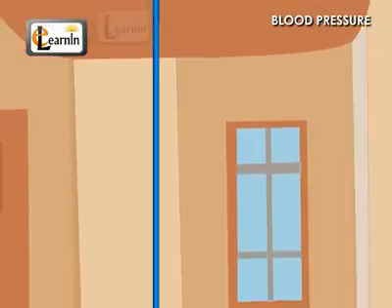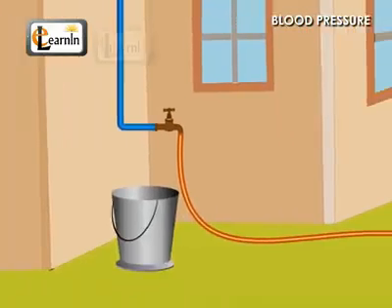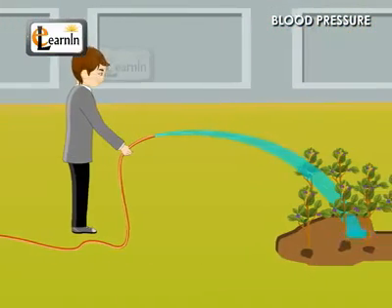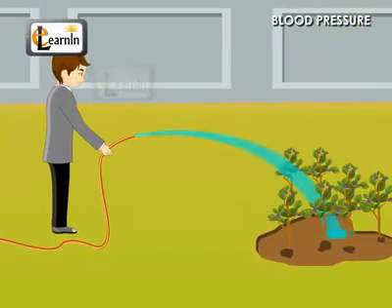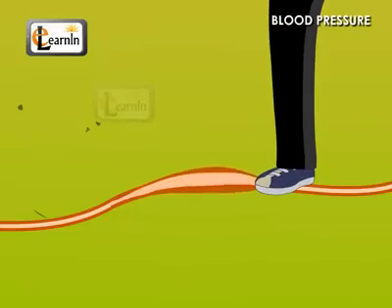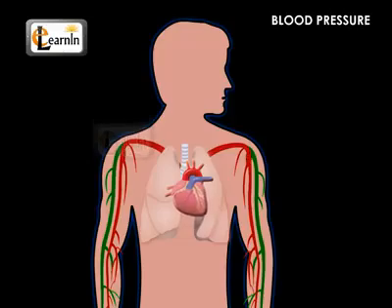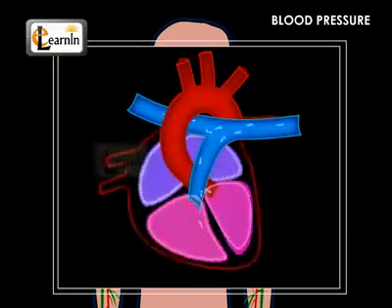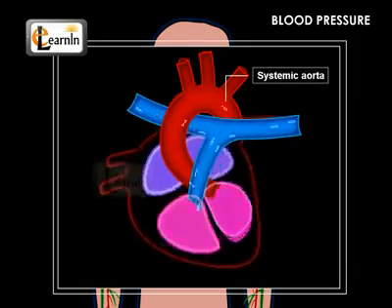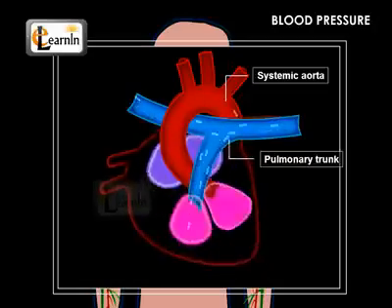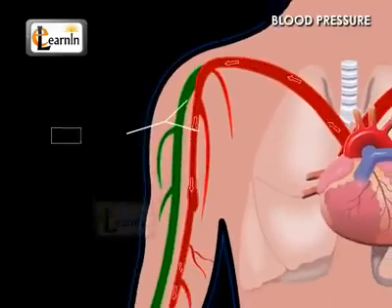Water flows with a higher pressure when you connect a tube to a pump set operating in your field or house. Also, the tubes burst open if the pressure is very high. Similarly, when the heart pumps blood into the systemic aorta or into the pulmonary trunk, the blood flows with pressure in the blood vessels.